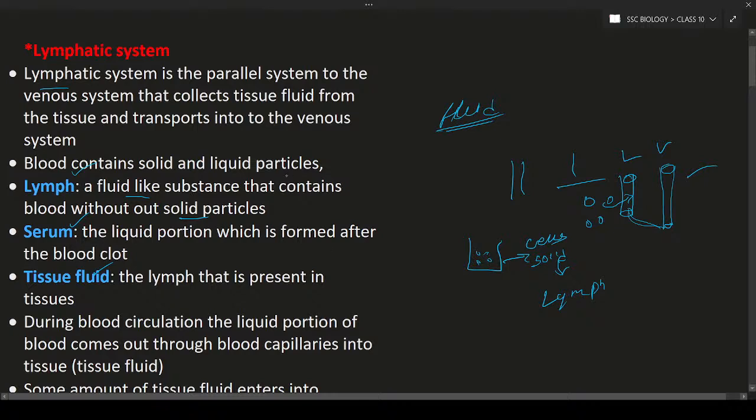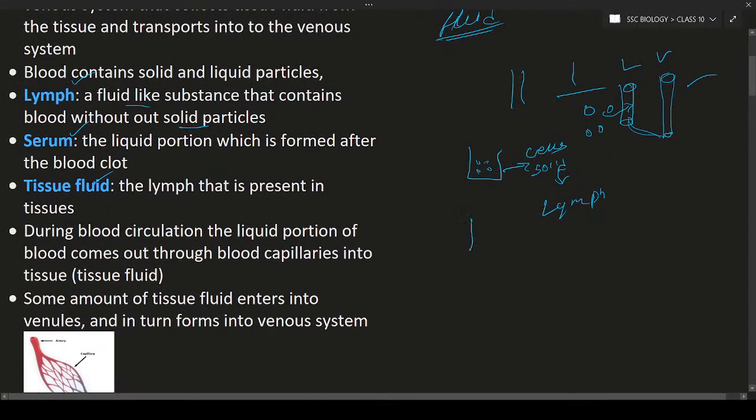So this is lymph. And serum means the liquid portion formed after blood clotting. Let us consider this is blood kept in a beaker. After some time the blood will clot, turning into a solid, semi-solid form, and on the top a small water-like fluid is present. This water-like fluid formed above the clotted blood is known as serum.